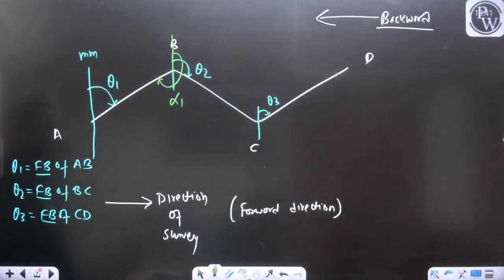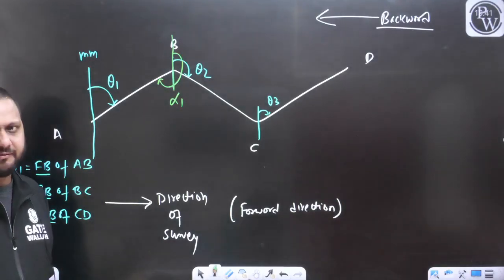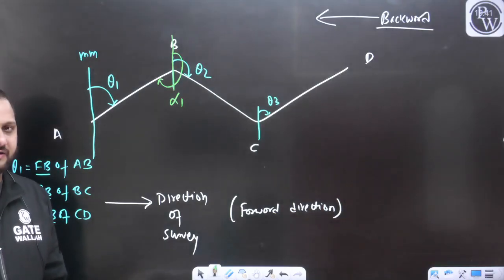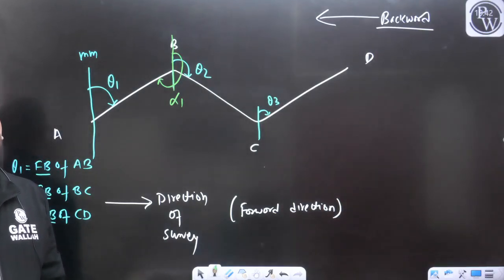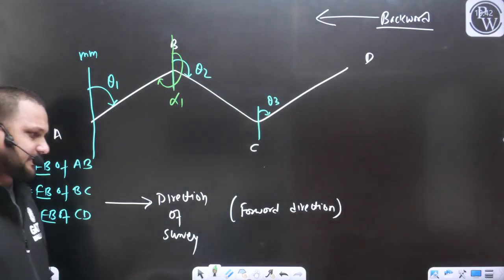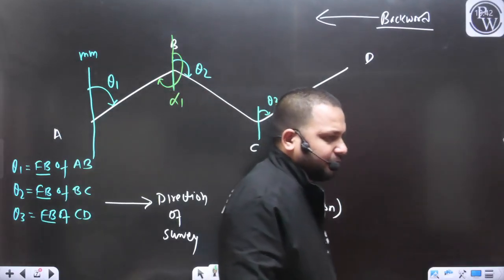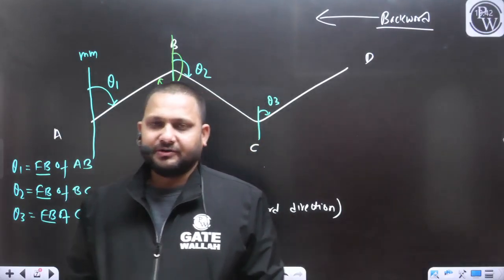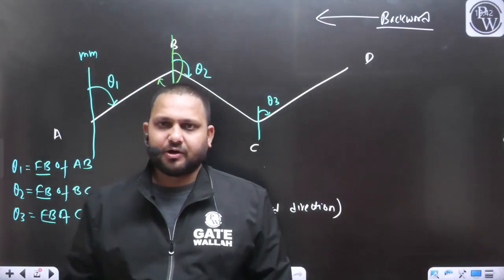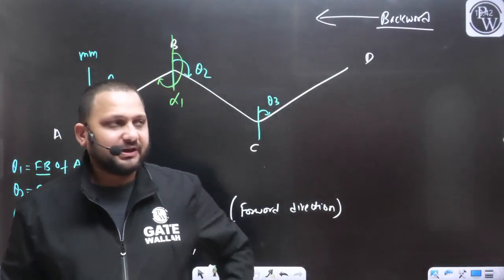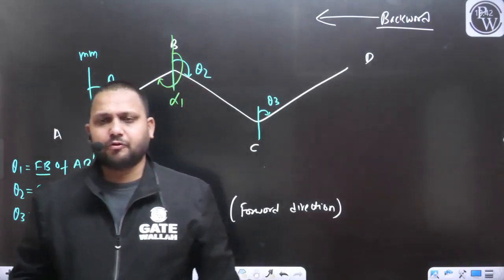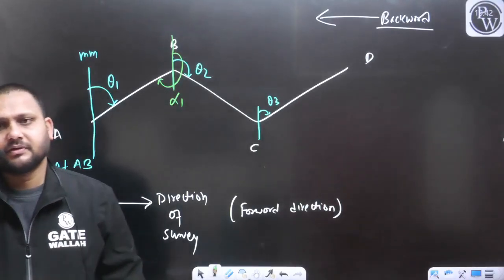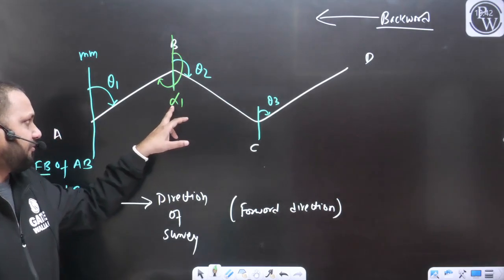Can't we measure the bearing at D? For which line will you measure the forebearing? There is no further line. D is the end station. So we cannot measure the forebearing of any line because there is no line. We measure the bearing for a particular line, right? If there is no further line, how can we measure the forebearing? But from the station D, we can measure the back bearing. So let's say this alpha 1 you have measured.